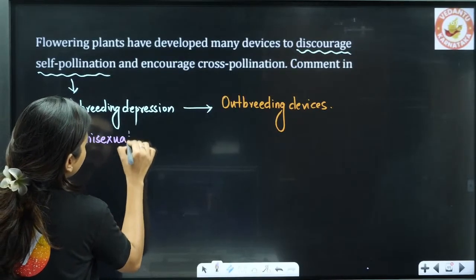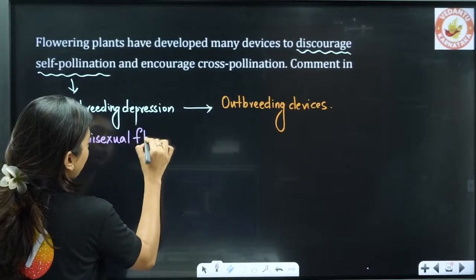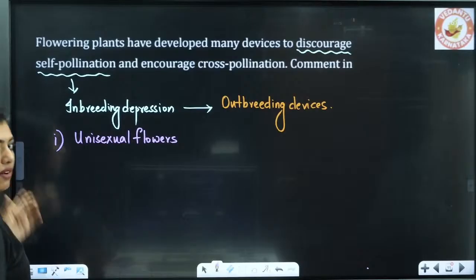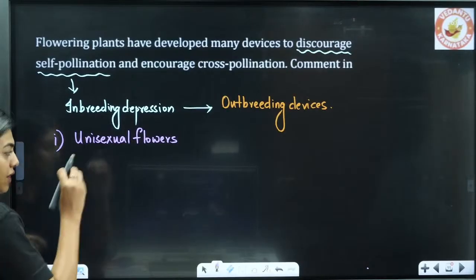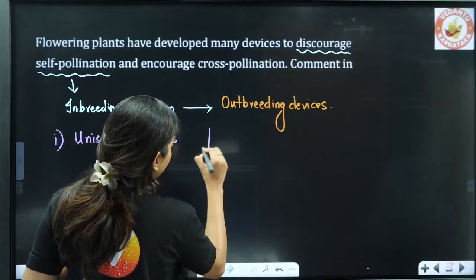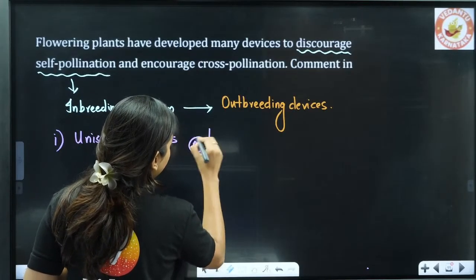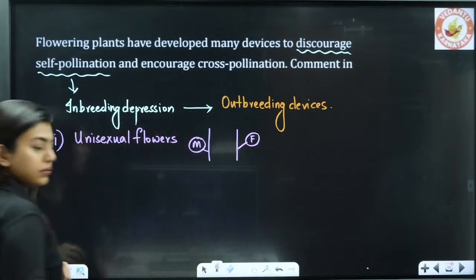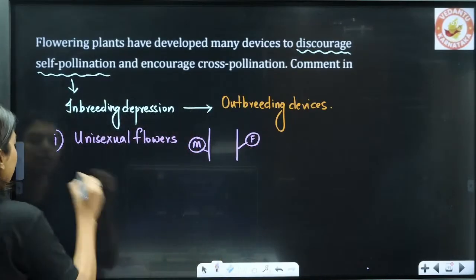You can write one word and maybe explain a little, no problem in that. Unisexual flowers, that means they will form unisexual flowers. On one plant there will be male flowers, and on another plant there will be female flowers. Clear? This is the formation of unisexual flowers.